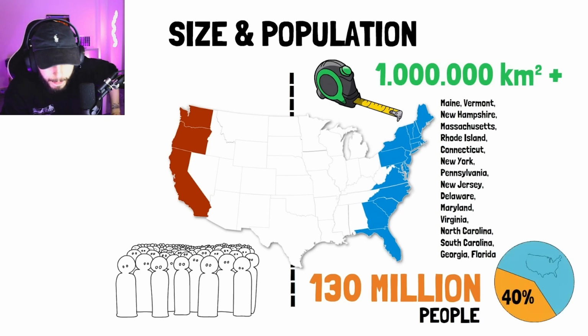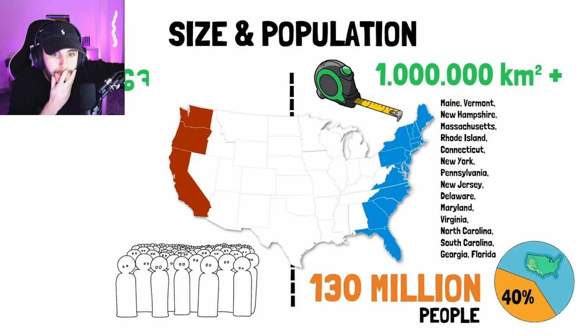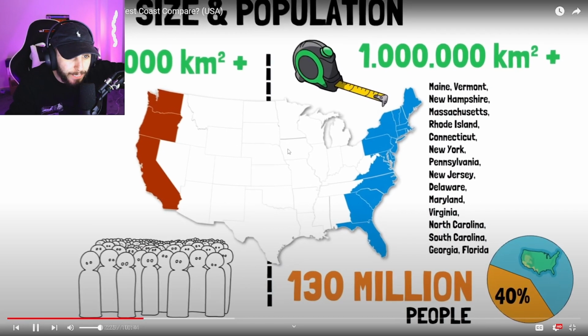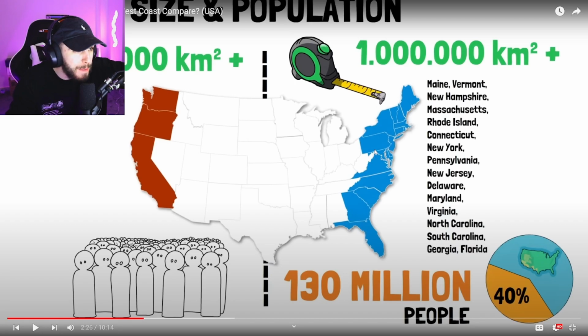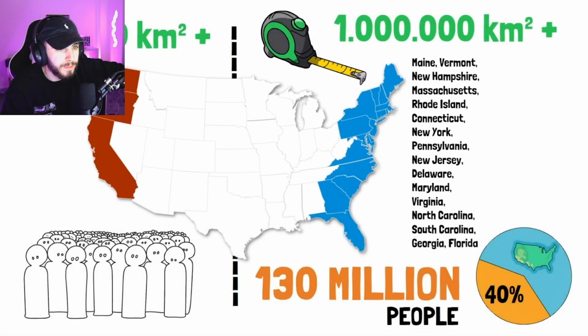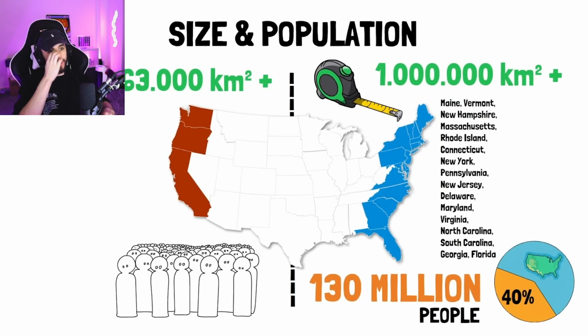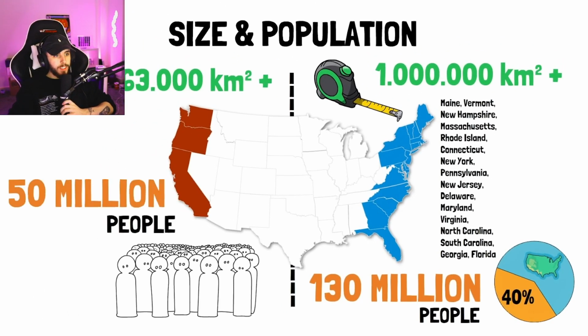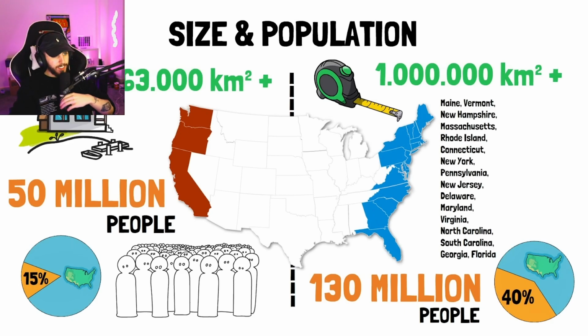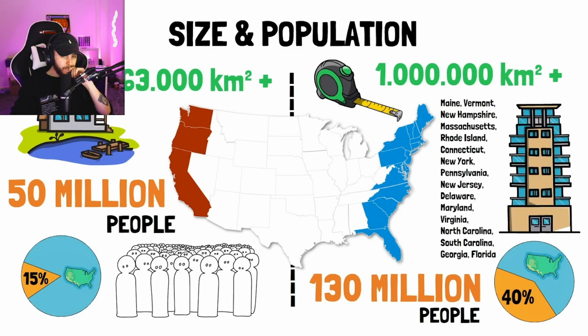The United States total population. The West Coast size is smaller at 840 thousand square kilometers. Now, it is smaller, but not that much smaller, which means that these 3 states are much bigger than many of the other 16, and its population is around 50 million, less than half, almost only a third of the East Coast's, only 15% of the country's total. It's interesting that the sizes aren't that different, with the East only being slightly bigger, but much more populated, showing us how population density in the East is much higher than the West.